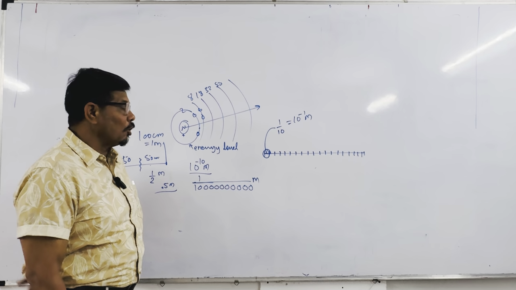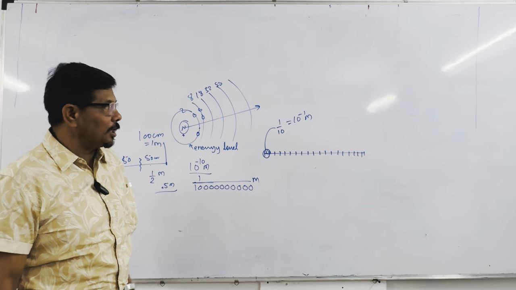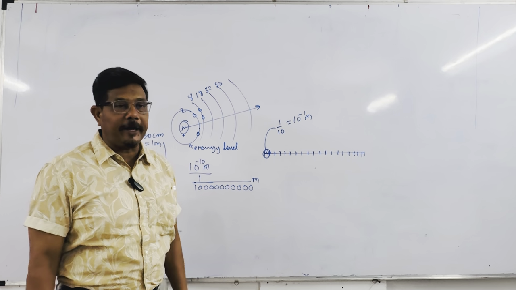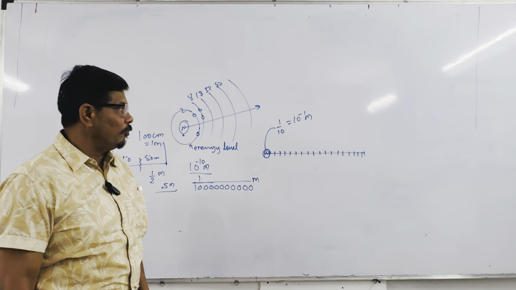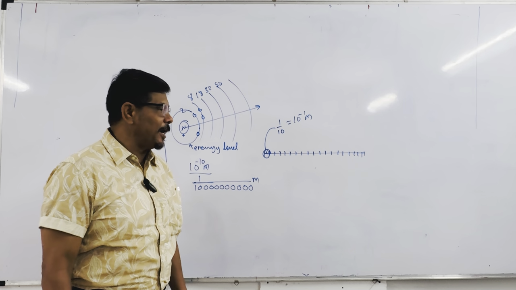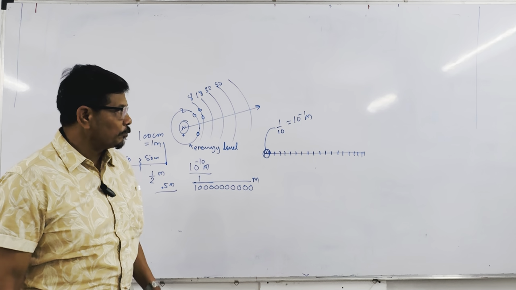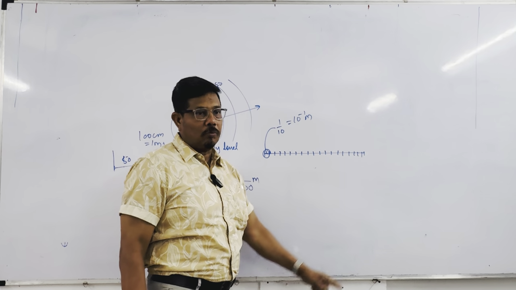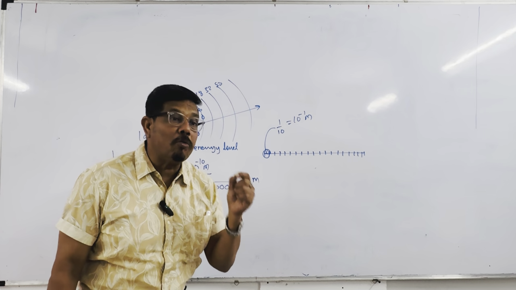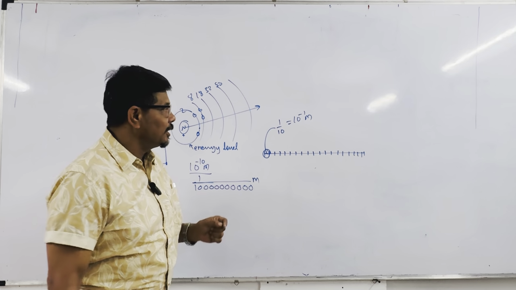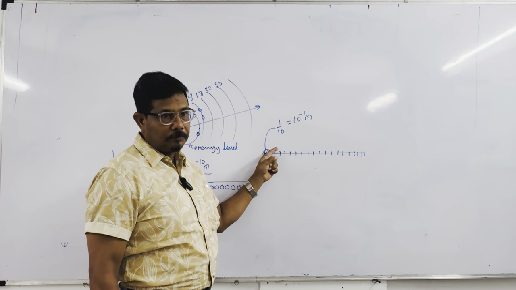Listen carefully, don't draw. I'll give you time to write because this video is being recorded and you can see it afterwards. If I am teaching and you are doing something else, you won't understand what I am explaining. You have a 1 meter length wire and make 10 equal pieces. That is called 1 upon 10.